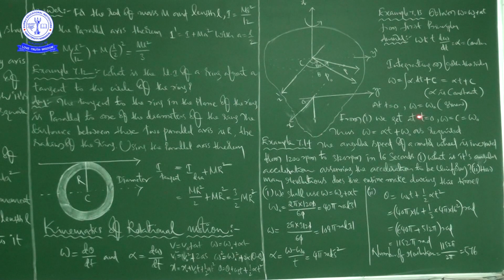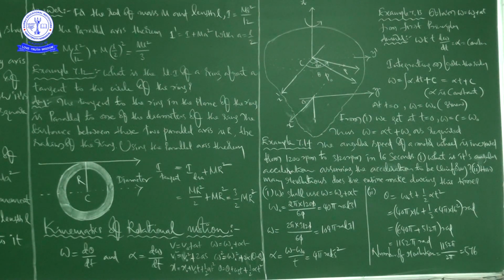Answer: we know from here that alpha is equal to d omega by dt, which is equal to a constant. So this is uniform acceleration, a very important thing. In case of translatory motion also, we discussed these equations of motion when a body is moving with uniform acceleration, but that is linear acceleration. In case of rotational motion we have to consider uniform angular acceleration, right?